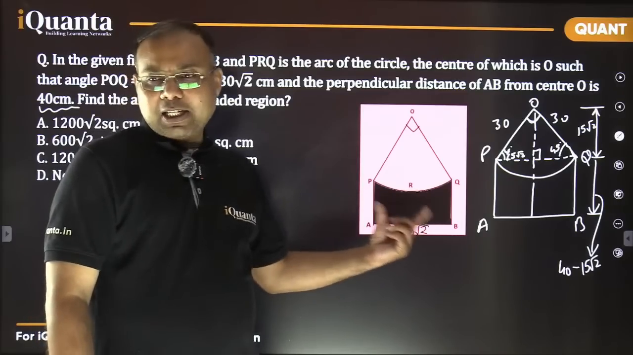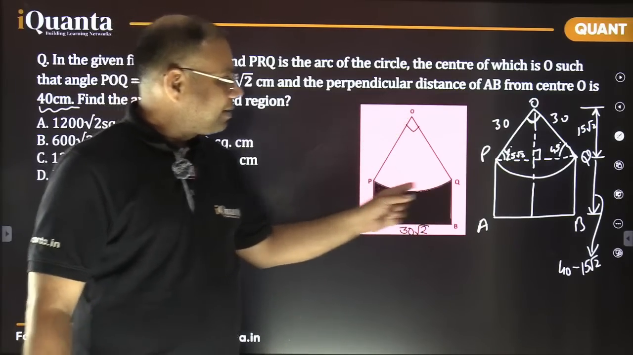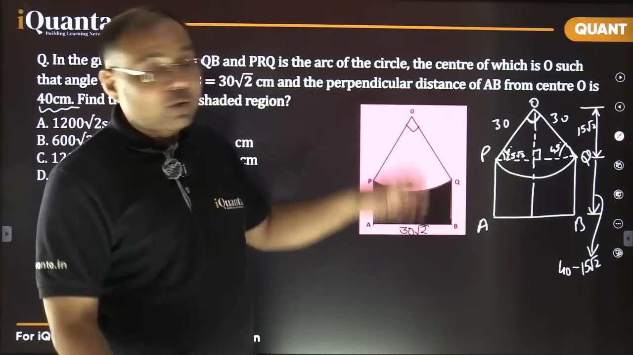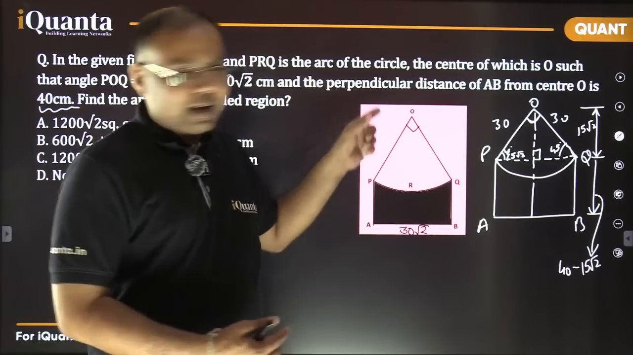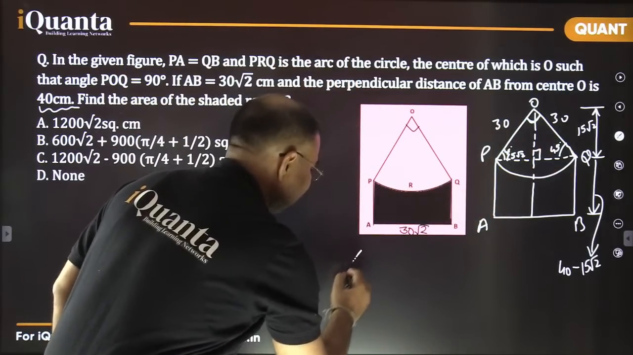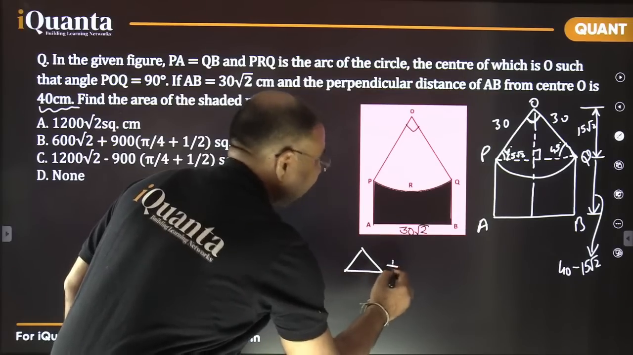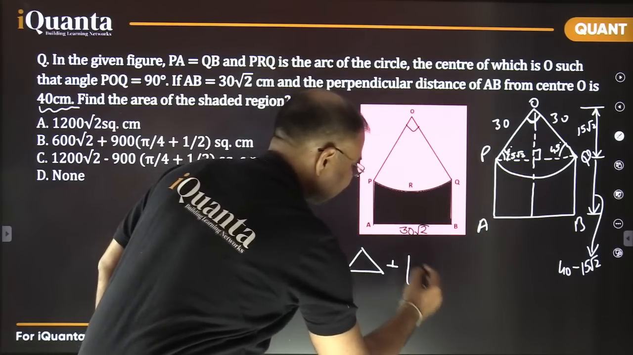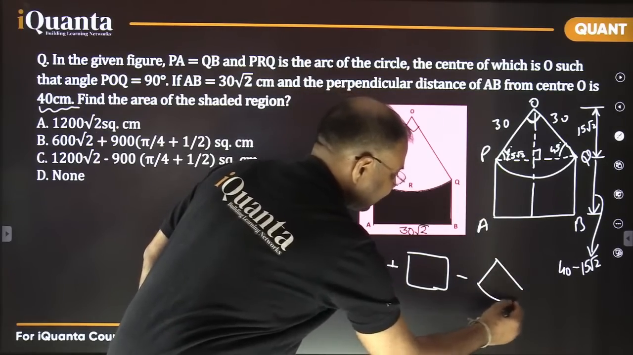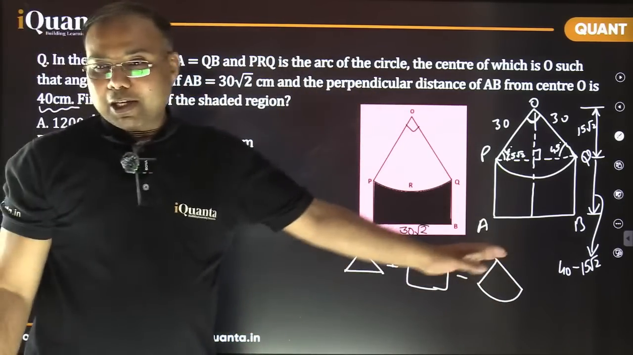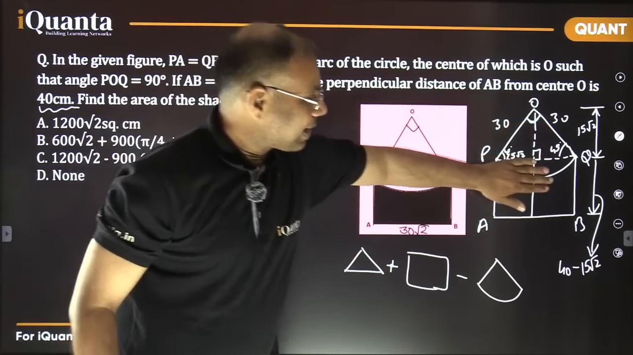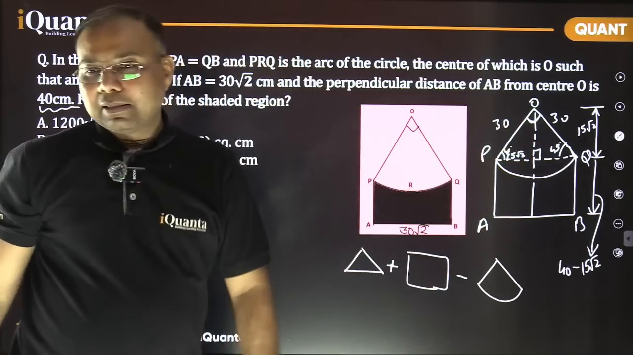So to calculate the shaded region, I can see that this sector or this quarter circle's area needs to be subtracted, right? It needs to be removed from this total area. And this total area can be written as the area of this triangle, plus the area of this rectangle here, minus this quarter circle. That is the schematic plan we need to follow.